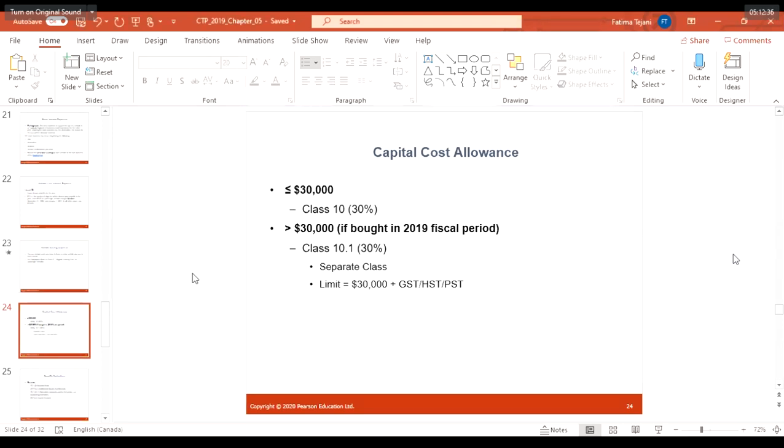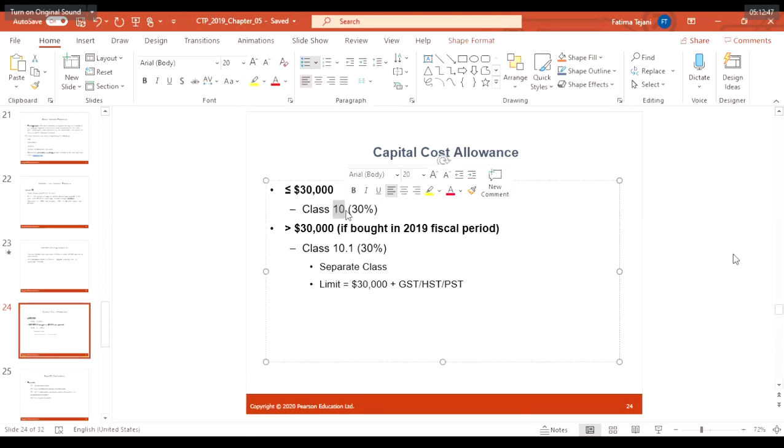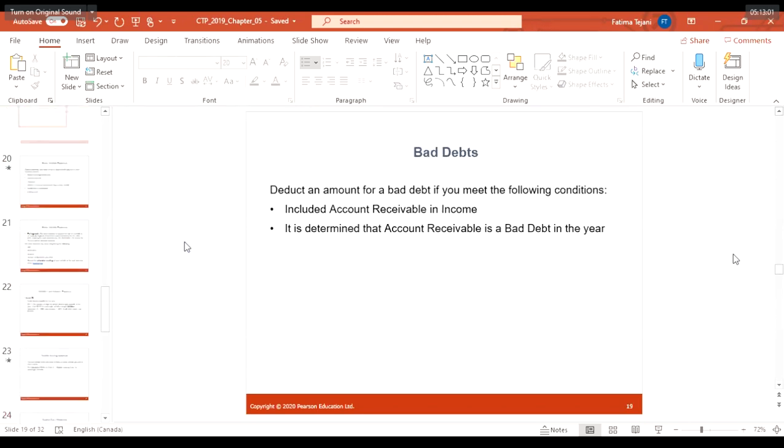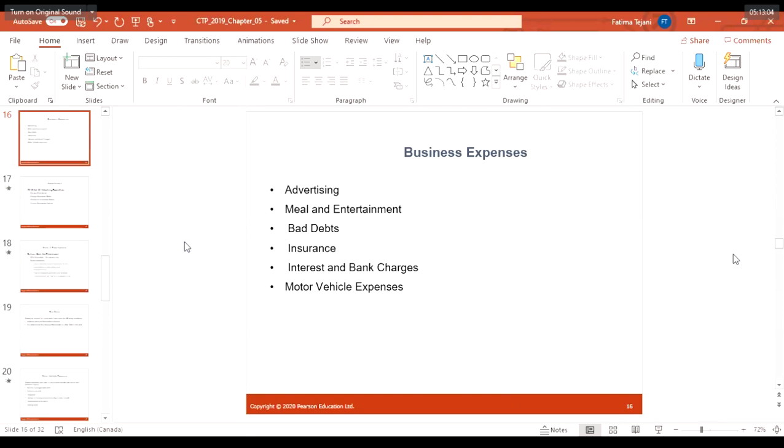Okay, so that is all about capital cost allowances, what you can claim, or the expenses you can claim to that extent. These are the two relevant classes for motor vehicle expenses. If you have other equipment, you can claim for that too. There are other expenses beyond what we have discussed: insurance, interest and bank charges. Motor vehicle, we discussed.